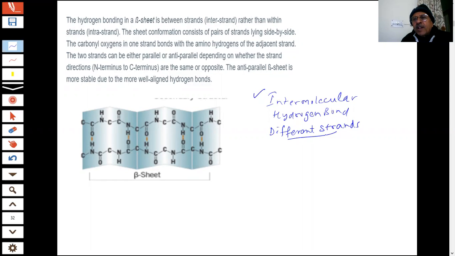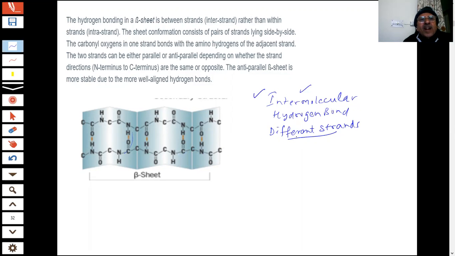The strands will join with each other through hydrogen bonds. So what do we call that? Intermolecular hydrogen bonds. And that is why they call it sheet type. You can see this is one sheet, and this is another sheet. They are joining by hydrogen bonds between the sheets, students. So this becomes beta pleated.